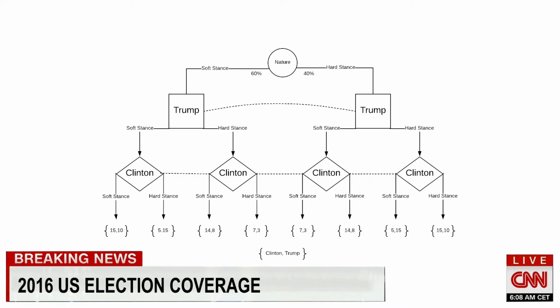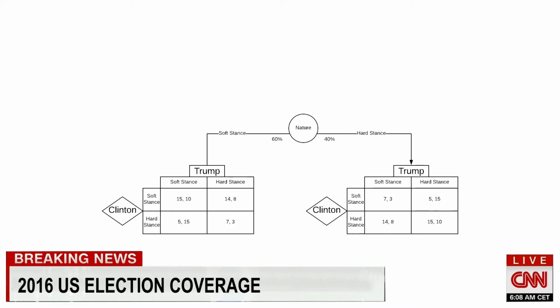However, both subsequent players do not know for certain what the nature player did and hence do not know what game they are actually playing. As before, Trump gets some value from being different and Hillary from choosing the same. However, both of them derive more value from matching with the majority opinion.